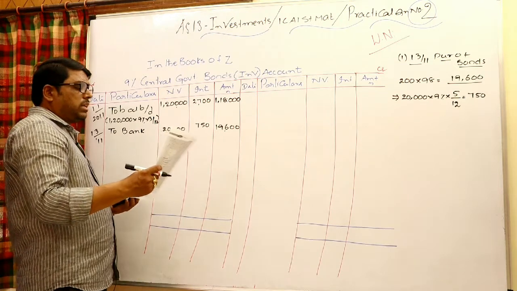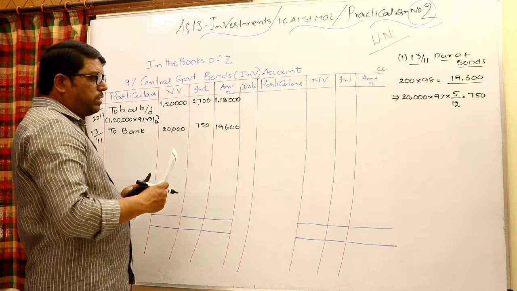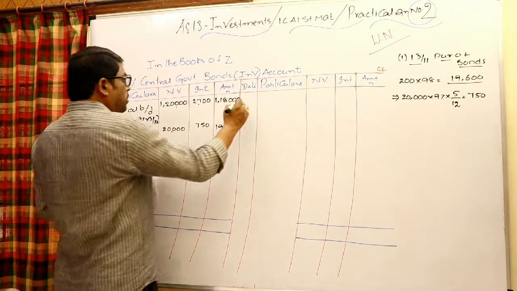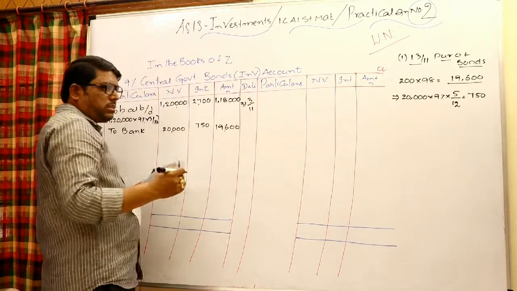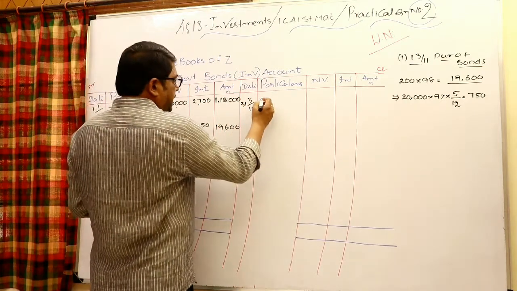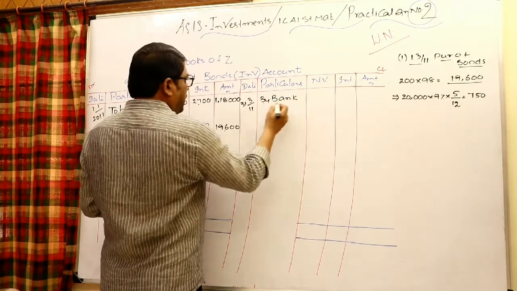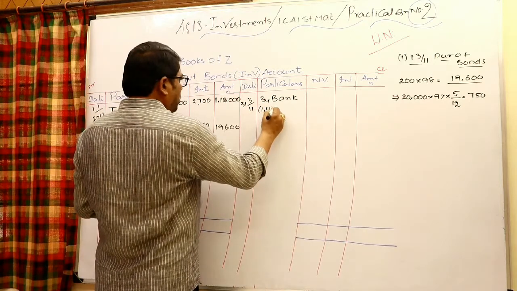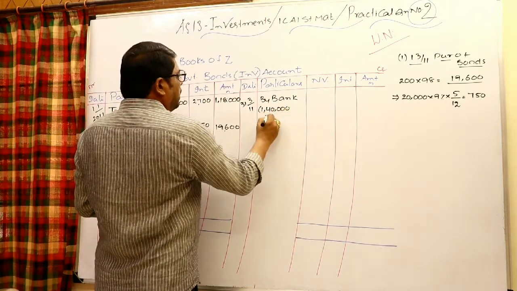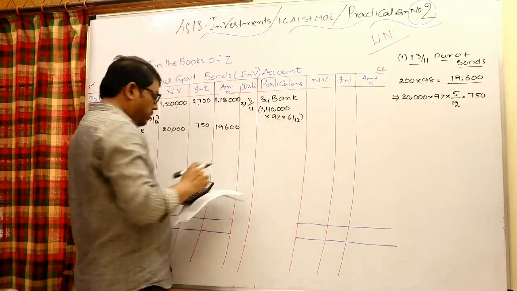Before going to the next transaction, 31st March interest due date has fallen. On that date you have to take the interest, 31st March 2011. When you receive the interest, bank to interest, interest by bank. Whatever investments you are having right now, 1,40,000 into 9% into 6 months, 6 by 12.